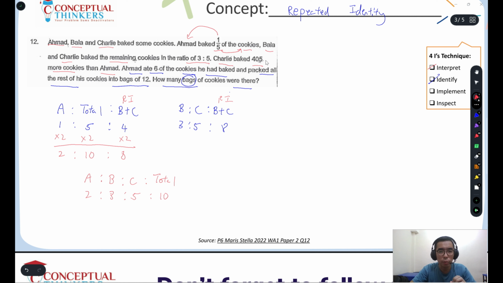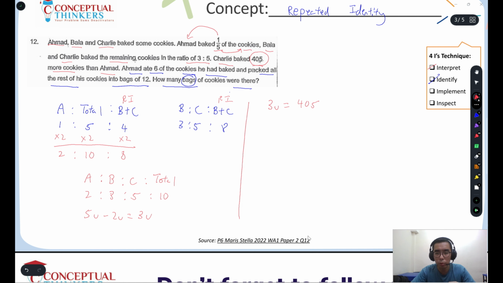Now, next, we try to link our units with numbers. So we have 405. This is actually the difference between Charlie and Ahmad. So let's look at Charlie and Ahmad. So we have 5 units minus away 2 units. So this will give me 3 units. Now, these 3 units we can link. Let me just do it on the right side. So these 3 units will be linked with 405.